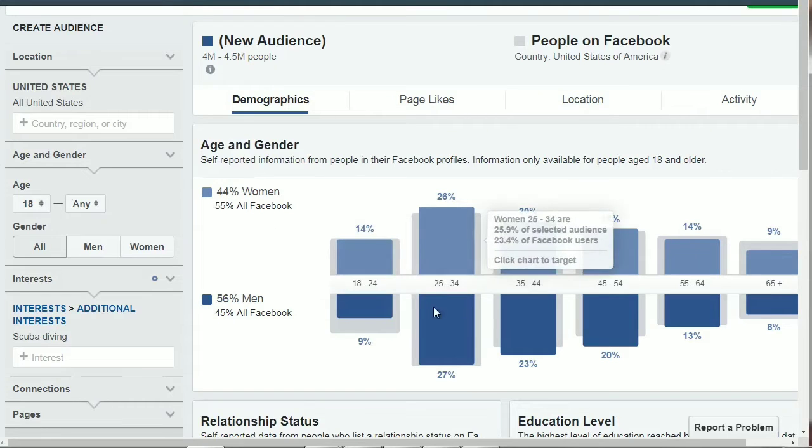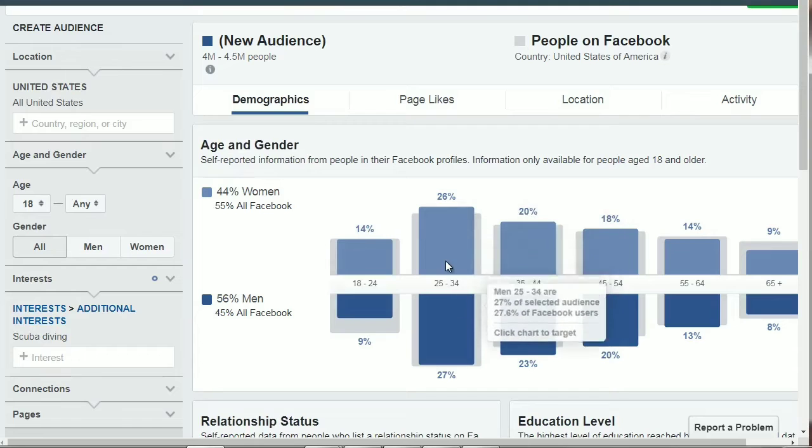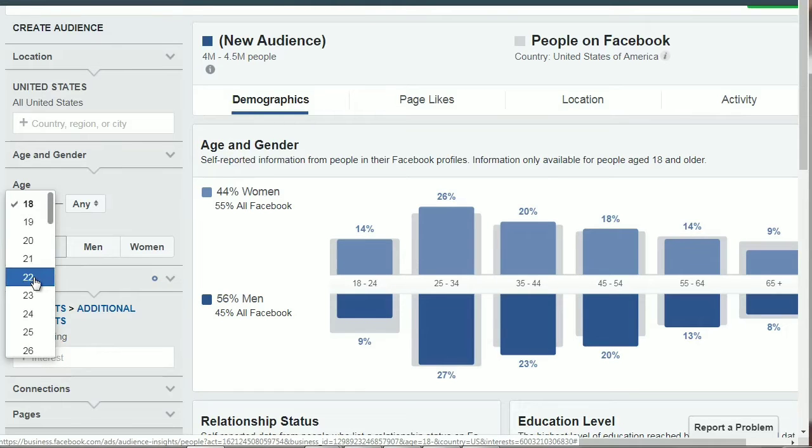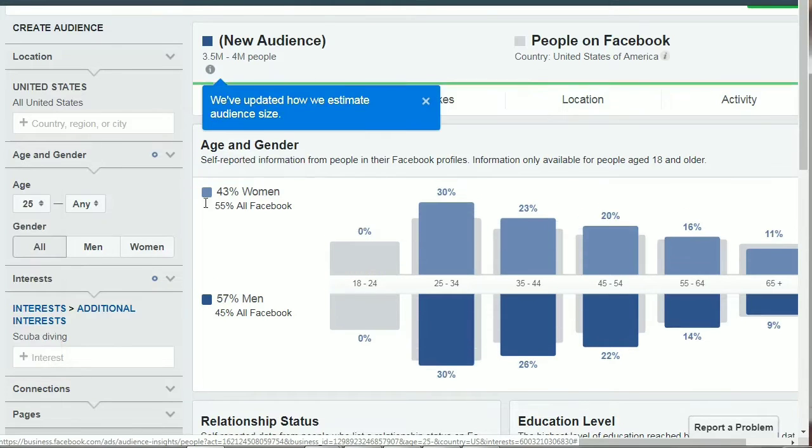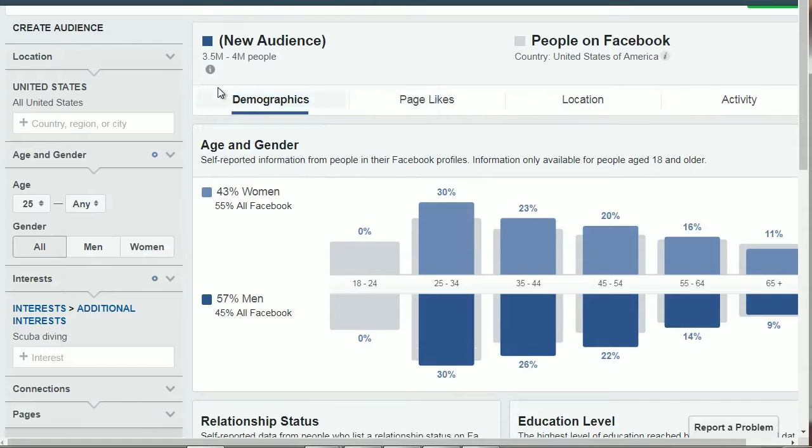Now, like I said, we see 25 to 34 as the age. So what I'm going to do is I'm going to do 25, like so. And we can kind of get an idea that this is the majority, and then it kind of sinks down here.